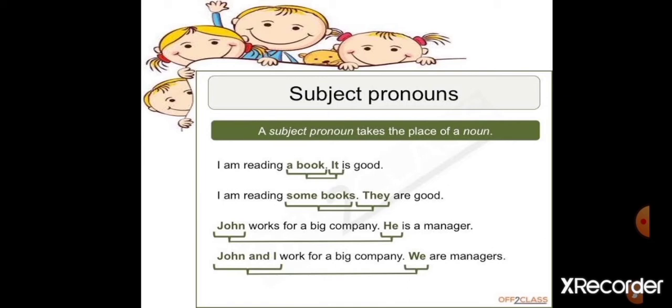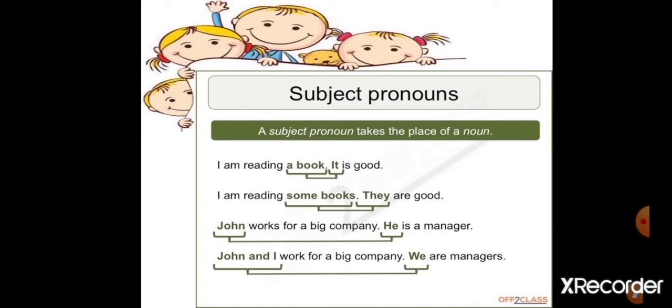I am reading some books. Some books means plural form, more books. It is replaced with they. They are good. So, here they is a subject pronoun. John works for a big company. He is a manager.